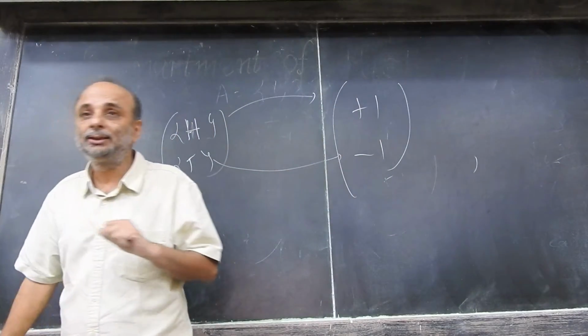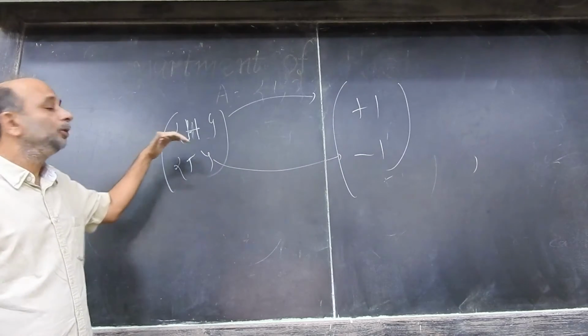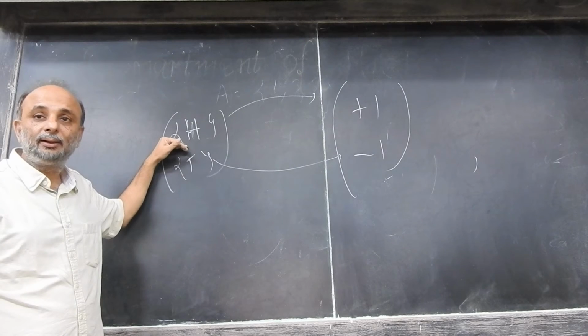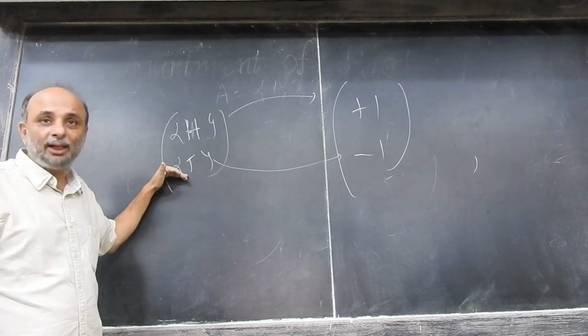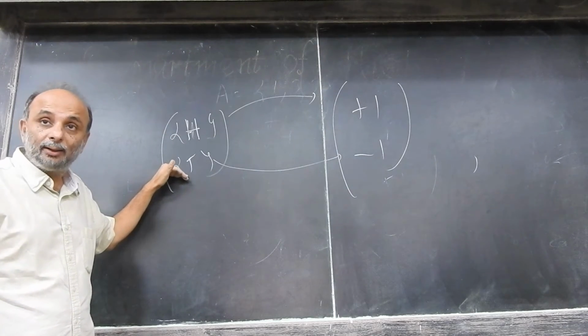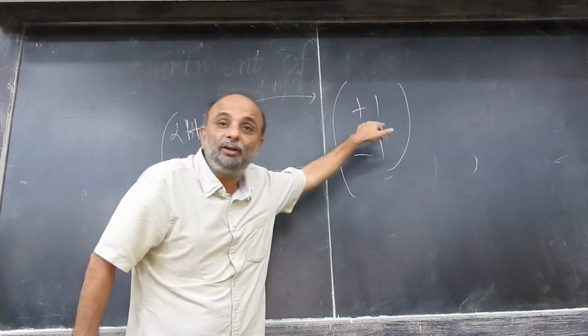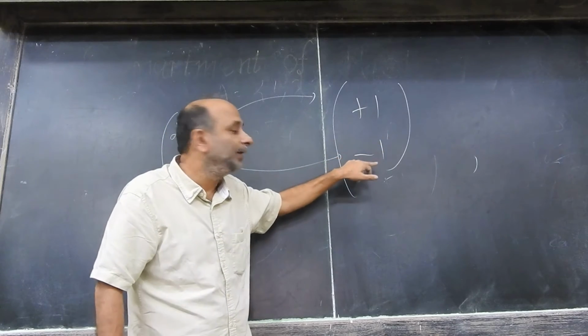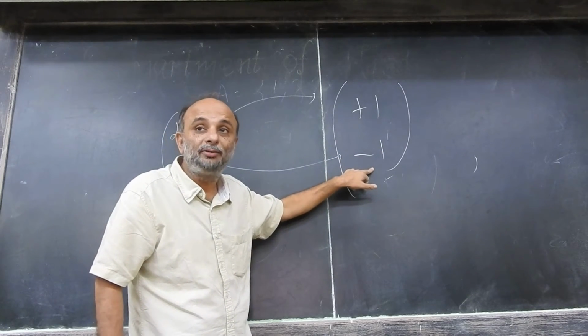Now the point is, everybody knows the probability of a head. What is the probability of a head? 0.5. Probability of a tail 0.5, right? So what would be the probability of getting plus 1? 0.5. What is the probability of getting minus 1? 0.5.